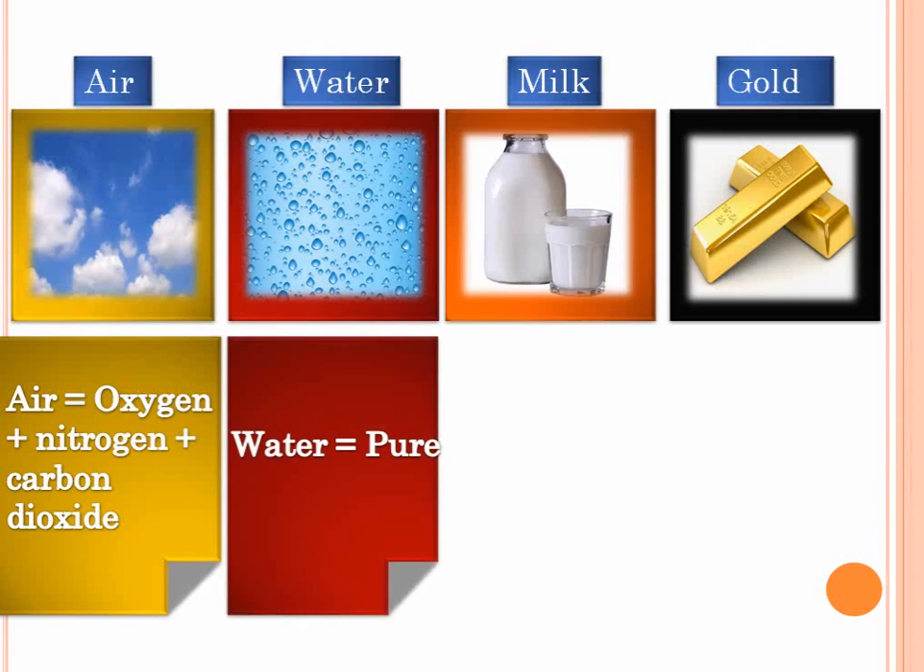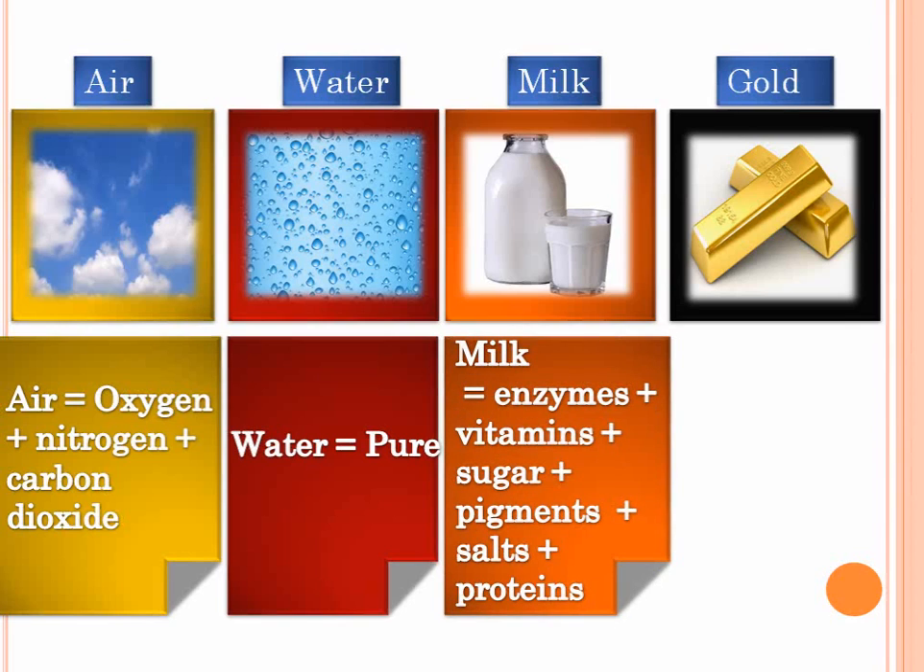Water, however, is pure. That's because water has only one kind of particles, isn't it? Milk, as we just discussed, has enzymes, vitamins, sugar, pigments and whatnot. Clearly, milk cannot be a pure substance, isn't it? Because if it was a pure substance, it would contain only one kind of particles, but it has enzyme particles, sugar particles and so many other particles.